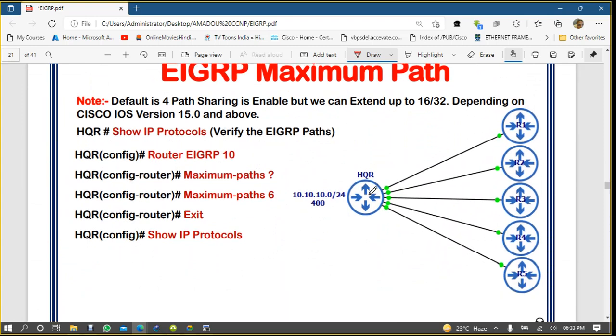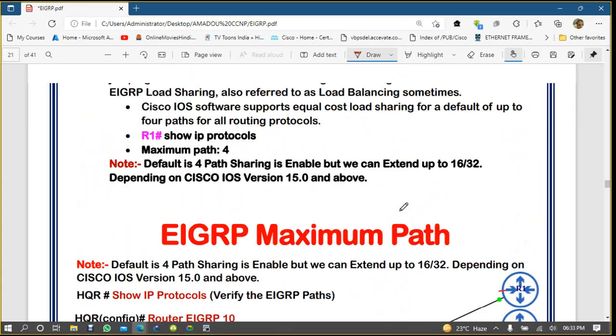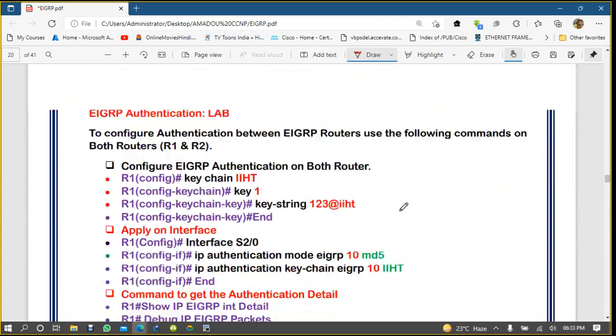Maybe this is your router, connected with multiple different branch routers. For branch 1 you can configure a different key, for branch 2 a different type of key, and here also different. So if you have multiple keys and want to keep them, you have to create a keychain.